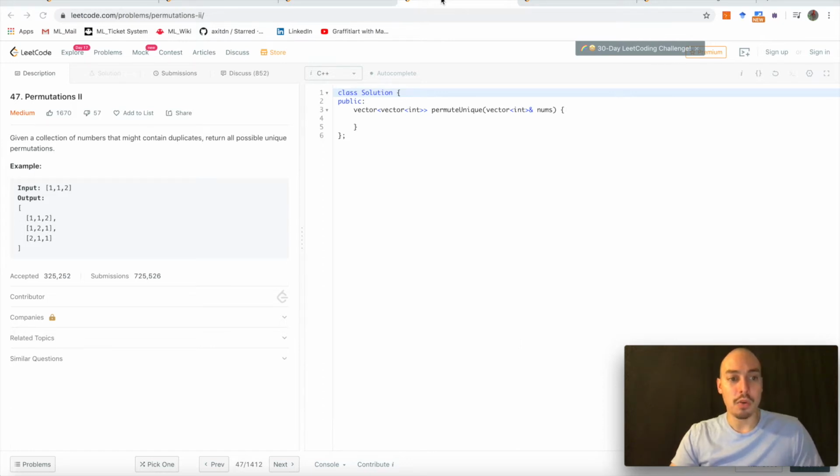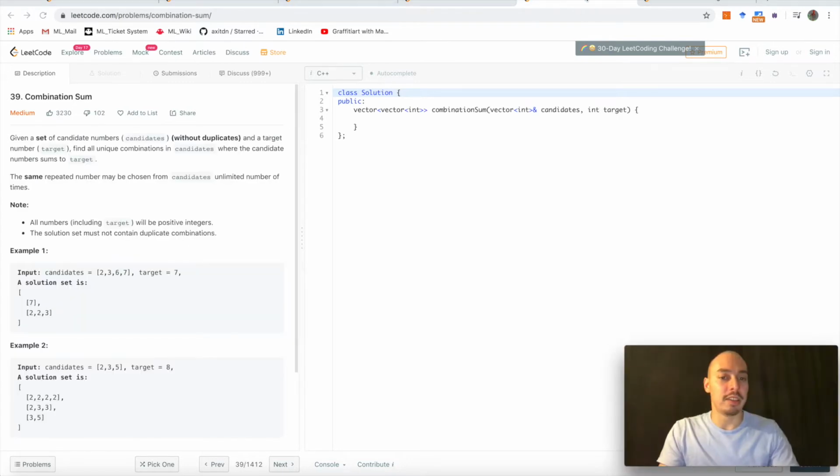Input [1, 1, 2]. Output [1, 1, 2], [1, 2, 1], and [2, 1, 1]. So that's all the possible unique permutations out of it without running into duplicates by seeing the same number twice at the same positions, so to say.